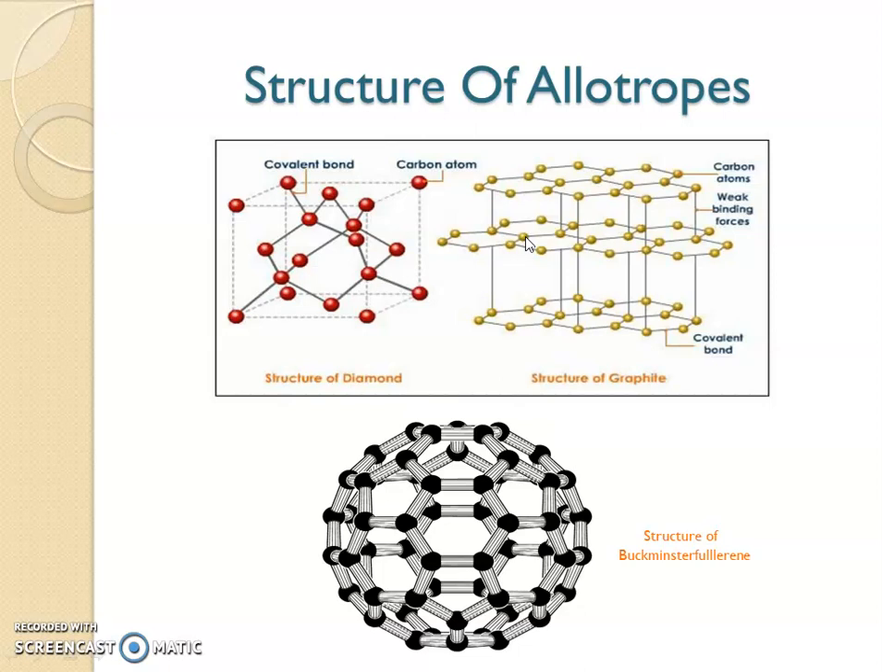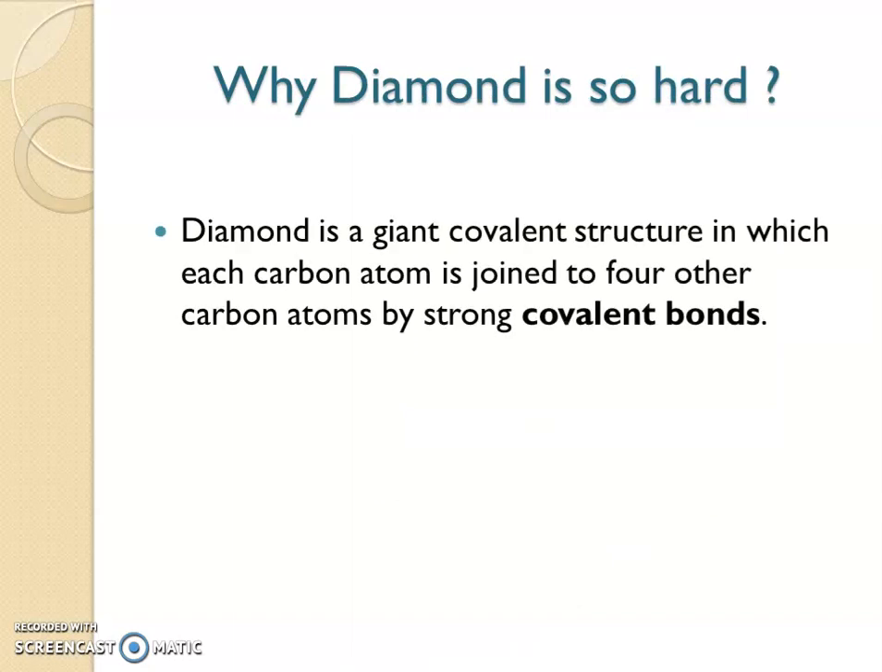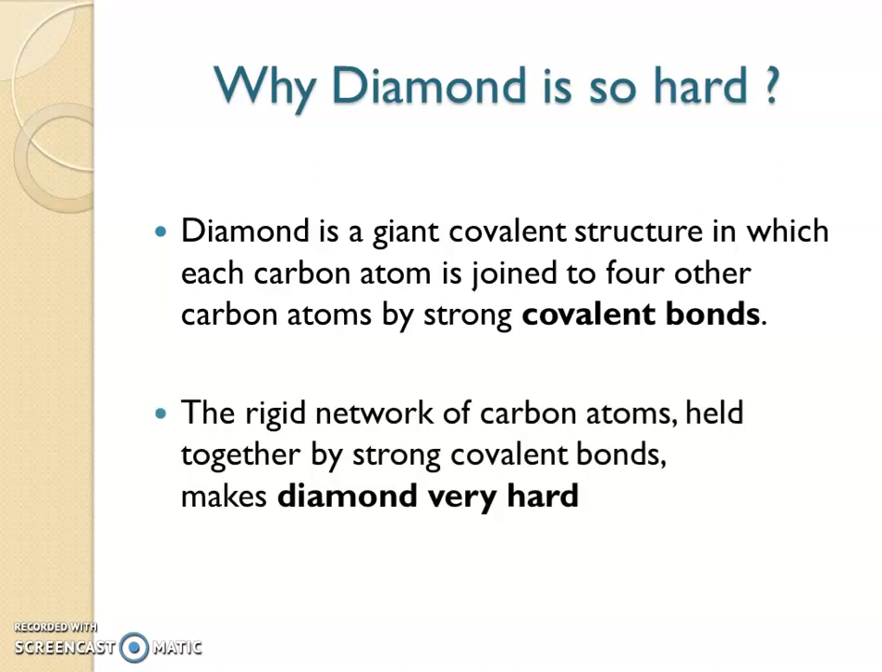Okay, now let's see the hardness of diamond. The hardness of diamond can also be described by its structure. We have already seen it's a giant covalent structure in which each carbon atom is joined to four other carbon atoms by strong covalent bonds. These strong bonds make diamond a strong substance. That is, it is a rigid network of carbon atoms held together by strong covalent bonds, which makes diamond very, very hard. That's all about it.